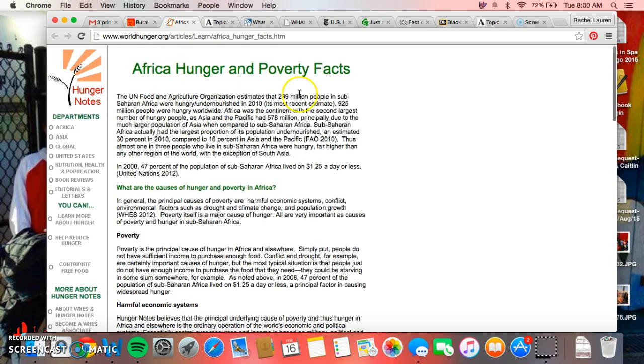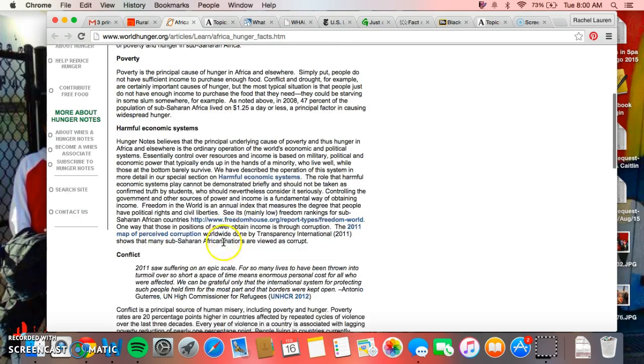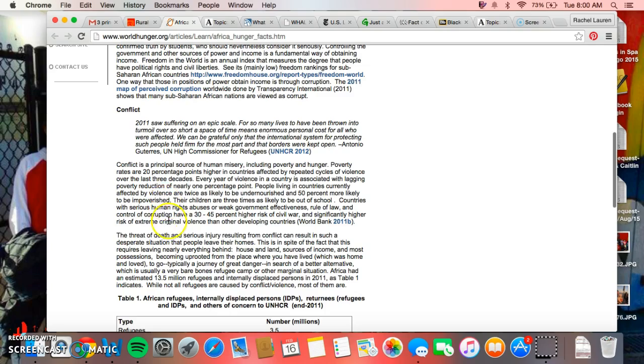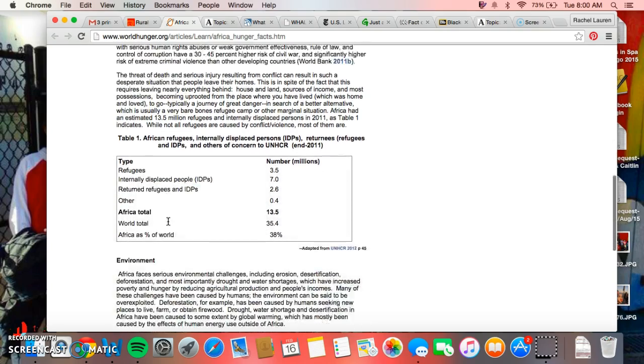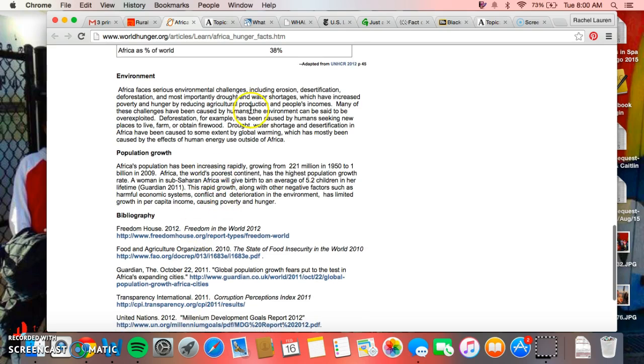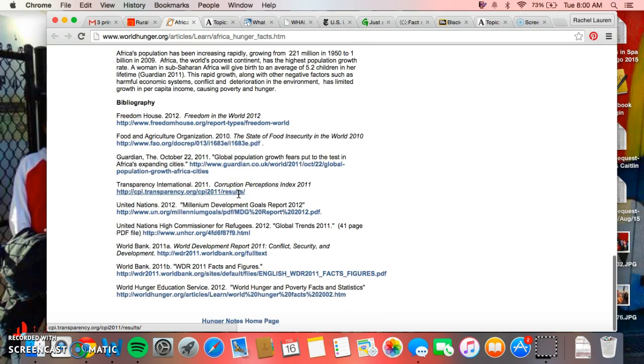Here we've got more Africa hunger and poverty facts about the economic systems that might be creating a problem. Conflict and war is a big reason for it. Environmental reasons, population growth reasons, lots of reasons.